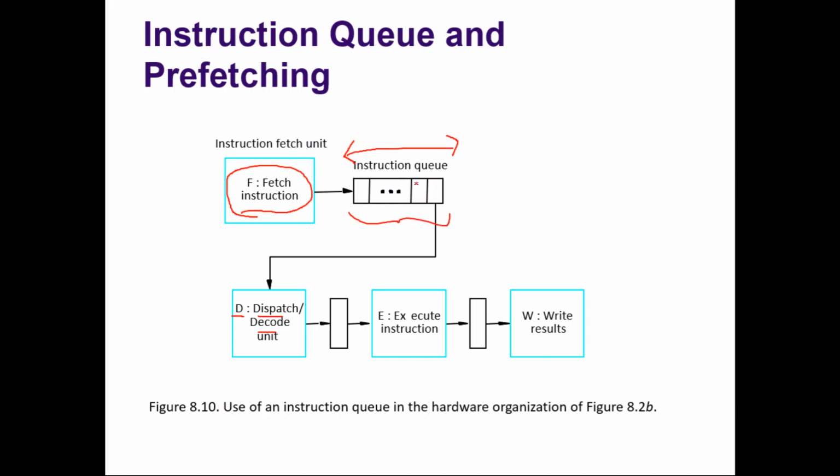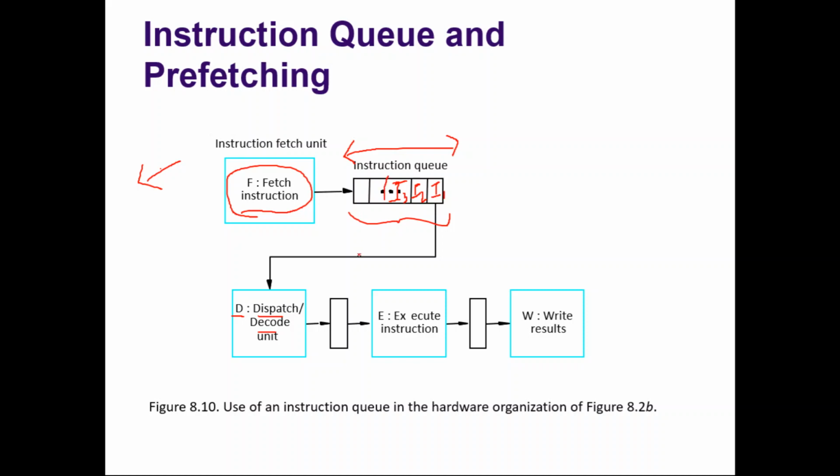Say, for example, the first instruction it fetches from the cache and loads here. The second instruction it fetches from the cache and loads here. The third instruction it fetches from the cache and loads here. Say the fourth instruction is not available in the cache, there is a cache miss, then it can fetch it from memory and load it later. Are you getting it? So the advantage here is, even if there is a cache miss, it is not going to affect the pipeline as long as there is some instruction available in the queue.